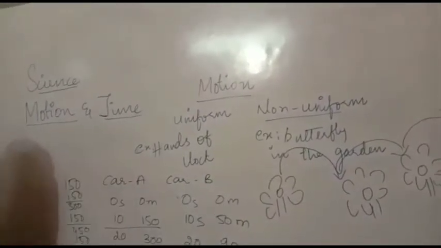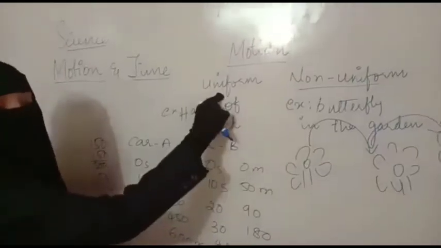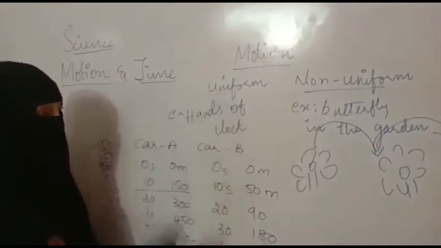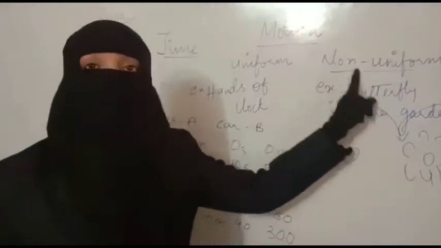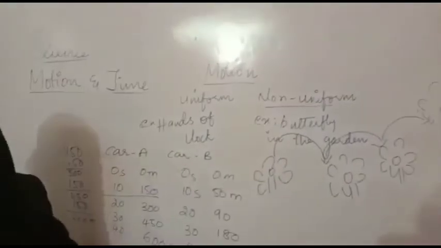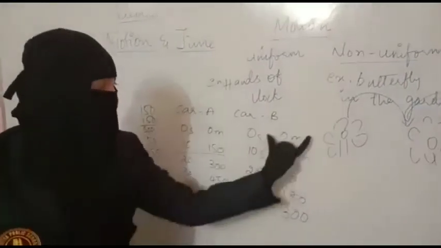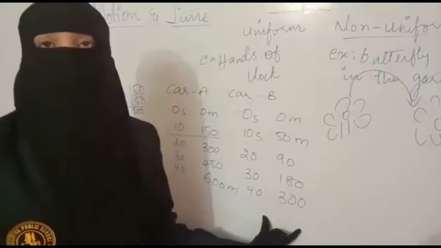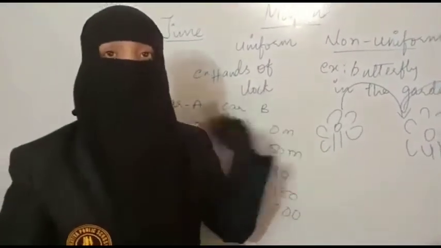If a moving body covers equal distance in equal intervals of time, then it is said to be in uniform motion. If a moving body covers unequal distance in equal intervals of time, then it is said to be in non-uniform motion. Equal intervals of time are given, but the distance covered is completely unequal. This type of motion is said to be non-uniform motion.